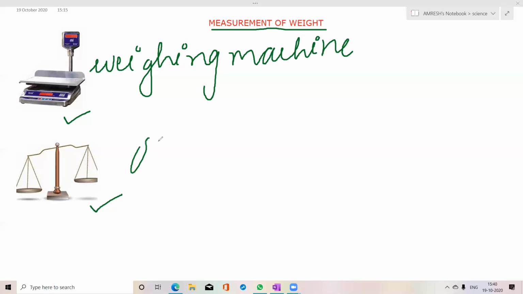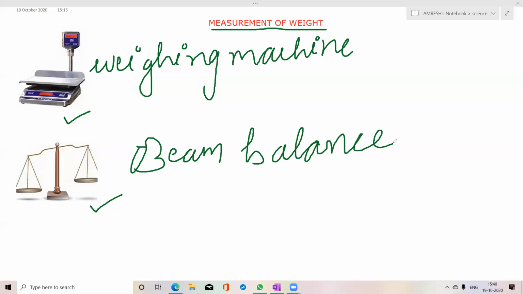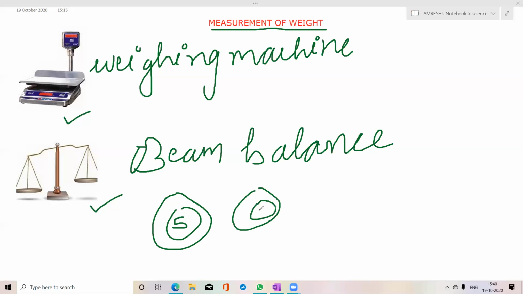And this is a beam balance. This is a traditional way. Nowadays, beam balance is less used. Beam balance does not give an accurate measurement, but it is used. Weights are used. Suppose you must have seen the vegetable seller using weights like 5 kilo, 2 kilo. So what happens in a beam balance? This beam balance has to come in a straight position. It means both sides are equal, so the weight is correct.